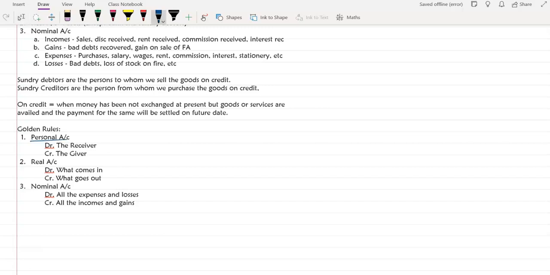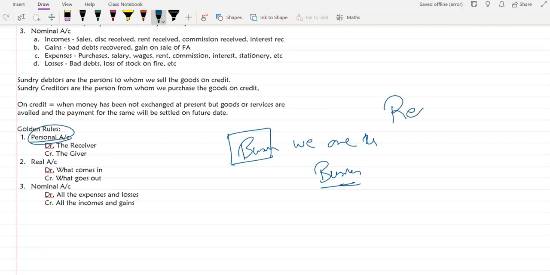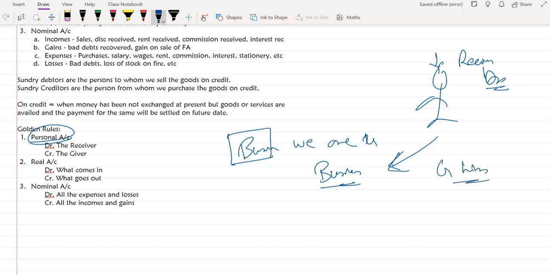Okay, so the rule for the personal account is: debit the receiver, credit the giver. If the person is receiving something, okay, always keep the perspective of business. We are the business. If the other person is receiving, not we, let's make a person here. Okay, this is a person. If this person is receiving, debit him. If this person is giving us something, credit him. Okay, so this is how we have to think. Debit the receiver, credit the giver.